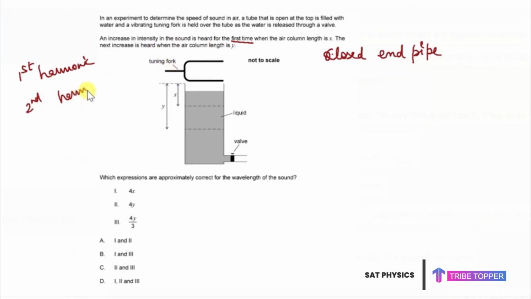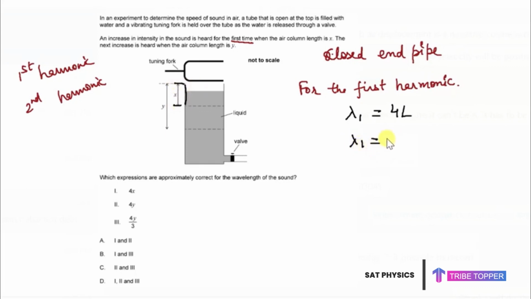And as per the formulas you have done for closed end pipes that relate the length of the air column and the wavelength, for the first harmonic we have the relation of the wavelength and the length to be lambda 1 is 4 times L, where L is the length of the air column. Now here in this case my length of the air column is x, so lambda 1 is 4 times x.